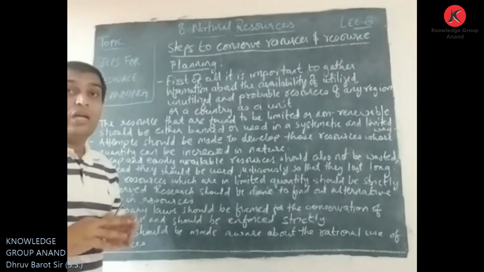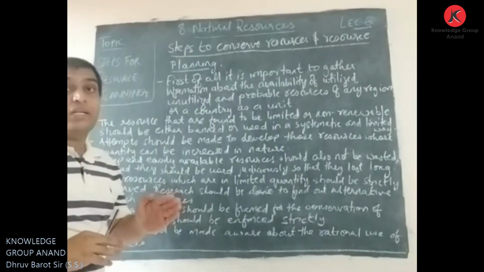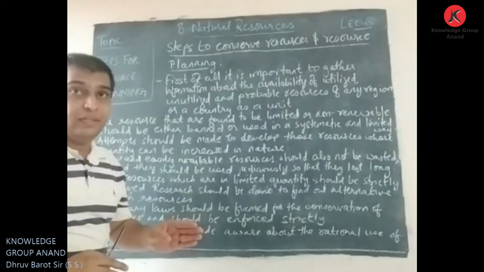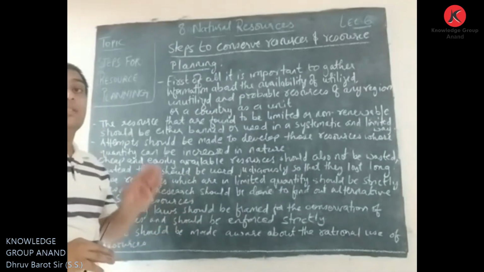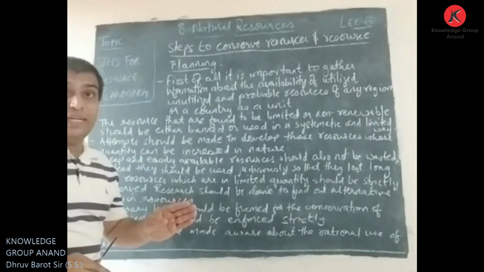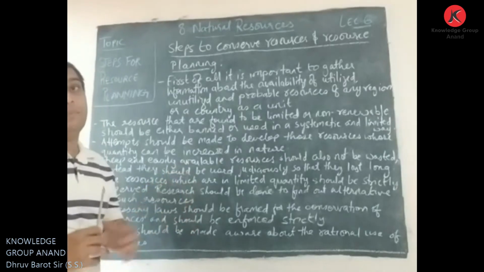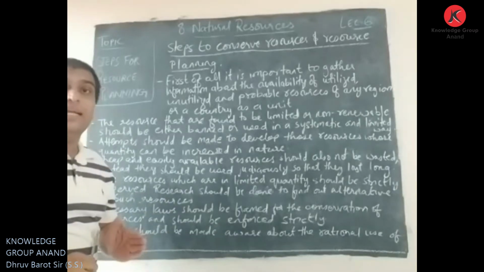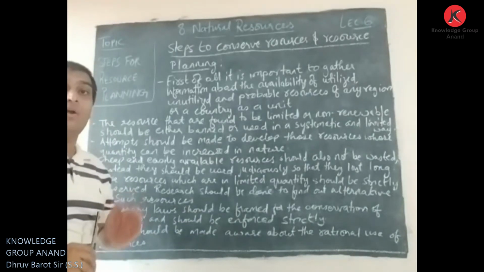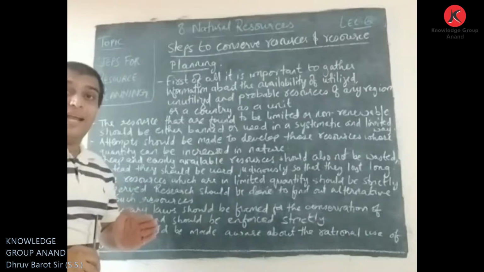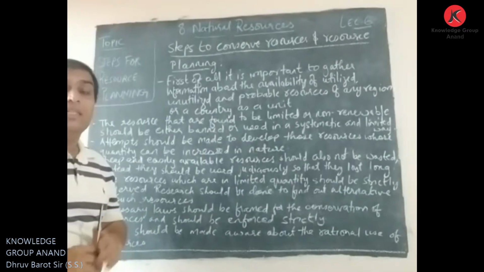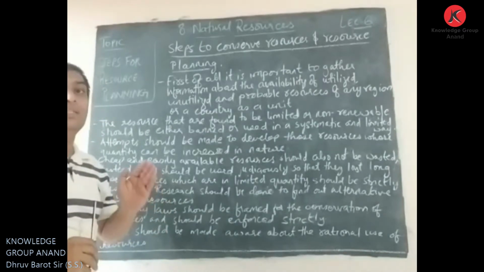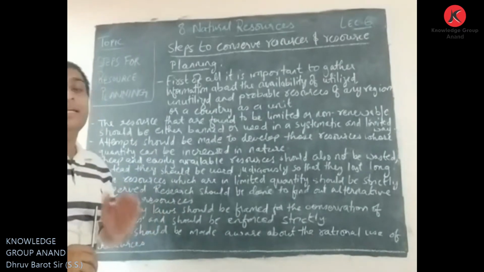The government should either ban the cutting of trees in the forest, or make systematic planning for the limited use of cutting and felling of trees in that particular area. So whichever resources are non-renewable or are obtained in very limited quantity, they should be either banned or used in a systematic and limited way.